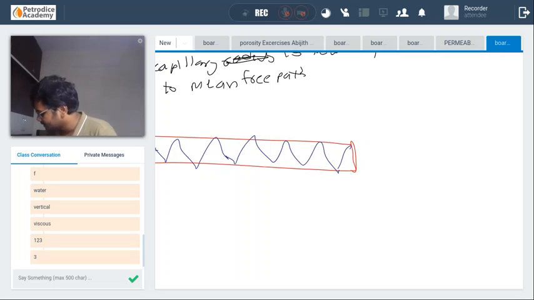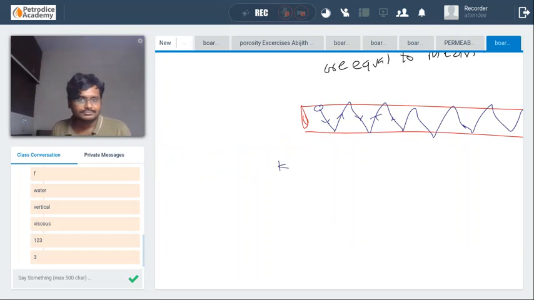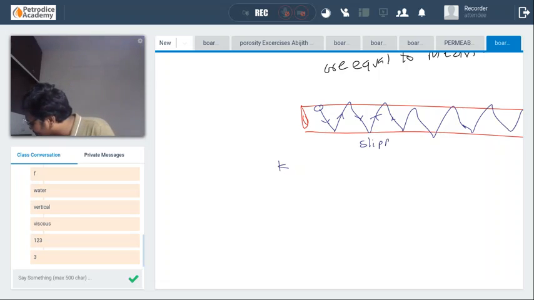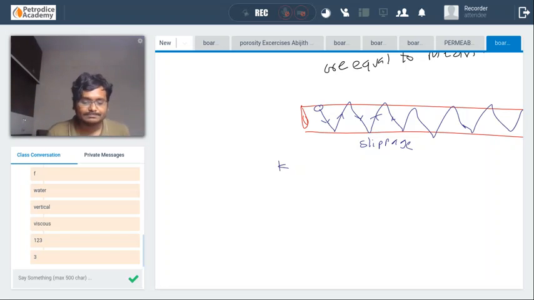And this particular effect, the increased permeability due to the collisions of the gas molecules with the surface of the pore, is called the Klinkenberg effect, and this phenomenon is called slippage. It is called the slippage effect.